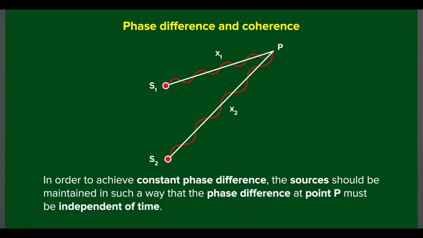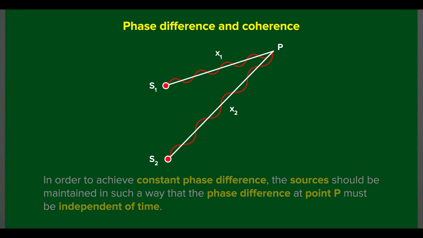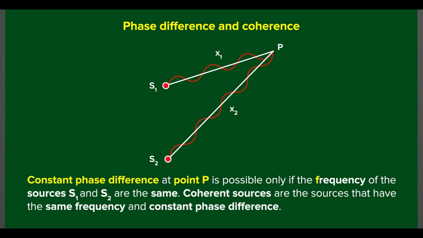In order to achieve a constant phase difference, the sources should be maintained in such a way that the phase difference at point P becomes independent of time. That's possible only if the frequency of sources S1 and S2 are the same. Thus, coherent sources are the sources that have both the same frequency as well as constant phase difference.